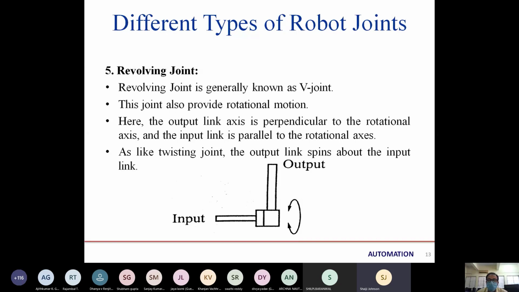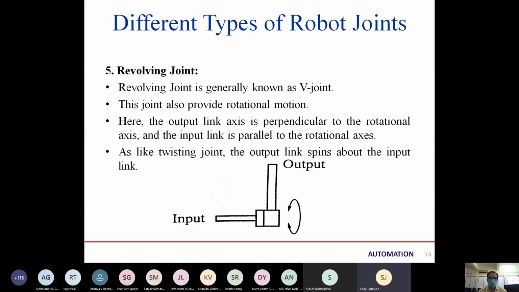That time we said rotary joint, and if we talk about it, it is the upper arm, and the joint is connected this way, and if it moves like this, then that will be the revolving movement if it is orthogonal to the output link. Then it will be the revolving movement, and that joint will be the revolving joint.